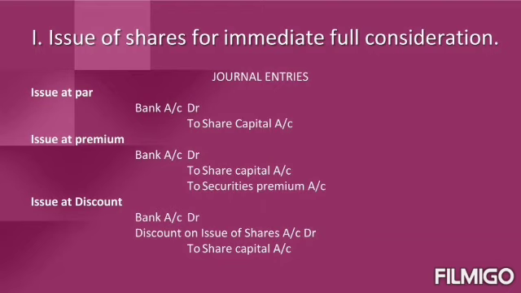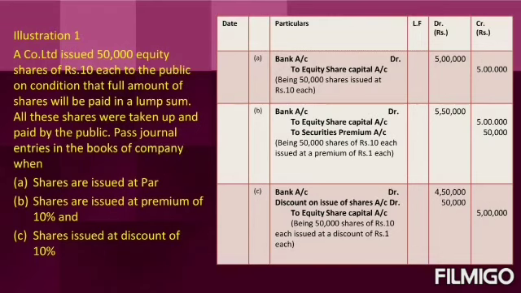Third one is issue at discount. If the shares are issued at discount, the entry is debit bank account, debit discount on issue of shares account and credit share capital account. In this class, we are going to discuss two illustration problems.